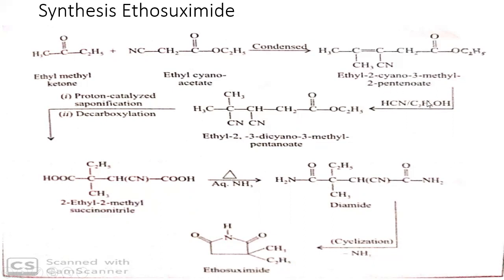Then in the next step, it is treated with hydrogen cyanide. Addition reaction takes place in the presence of ethanol to form this particular compound. Next is saponification followed by decarboxylation. The next step, it is heated in the presence of aqueous ammonia, so it gets converted to the diamide. Next is cyclization by the loss of ammonia, and thereby it will form ethosuximide.